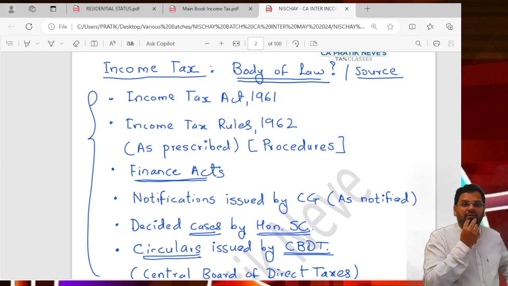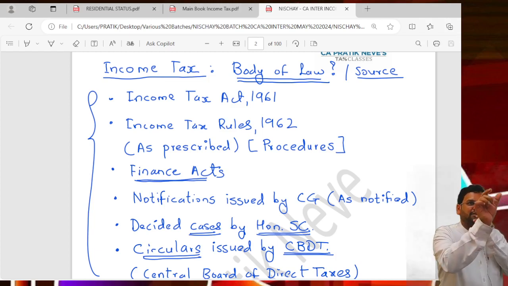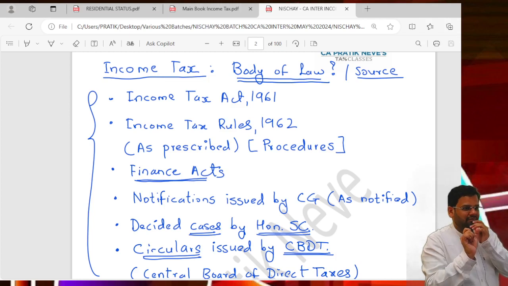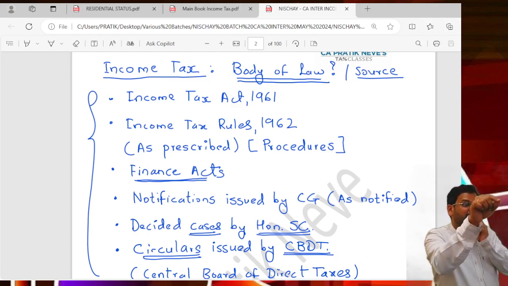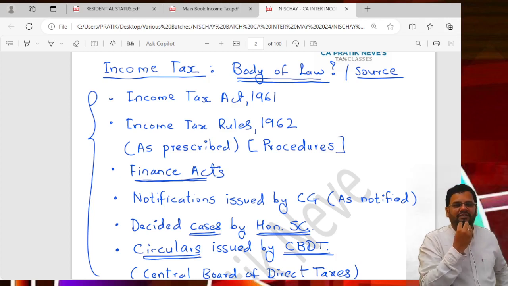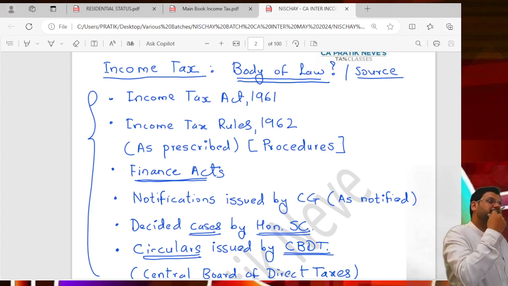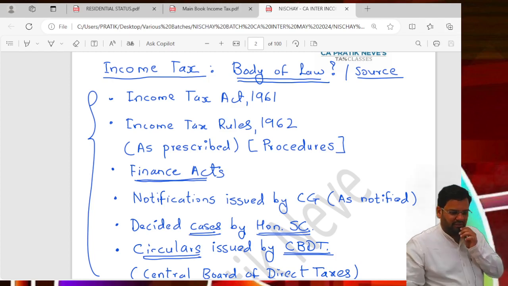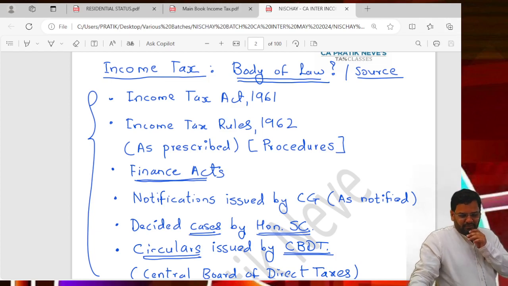If I select Income Tax Act 1961 section 15, then there will be one more drop down list, 'as amended by'. Then you have to select the Finance Act. Not necessarily in every Finance Act there will be a change, but there might be. Getting it? As we go ahead you will understand in a better way.